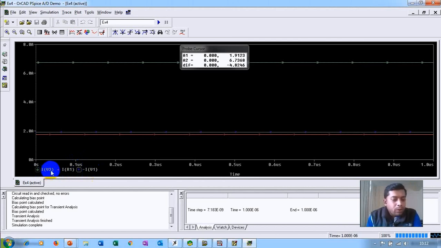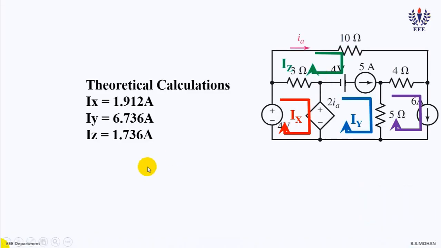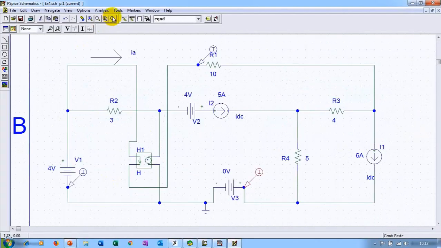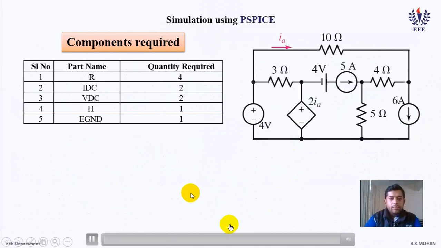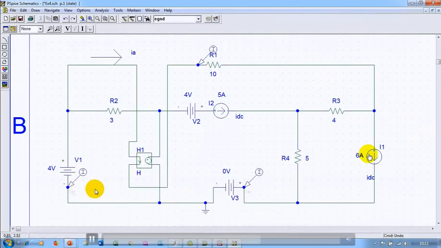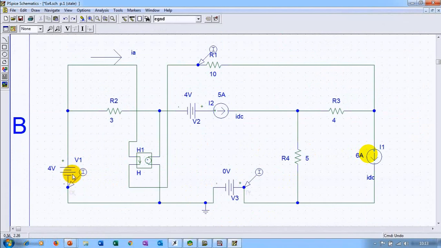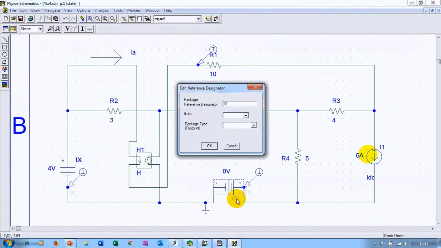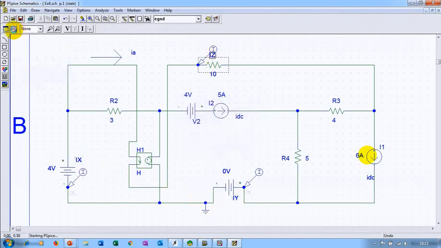But let us say if you want to see, I want you to observe now, you see IV3, IR1, IV1, right? Instead of that, you can rename all these as IX, IY and IZ. So let's see how do we do that. What you can do is, you can go to your simulation. Just undo everything. Now this V1 variable, we are trying to find the current through V1, and that is my IX. So I will rename V1 as IX, and I will rename V3 as IY, and I will rename R1 as IZ.